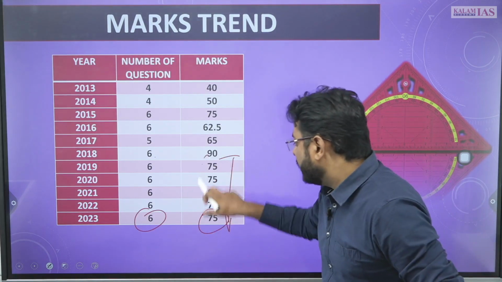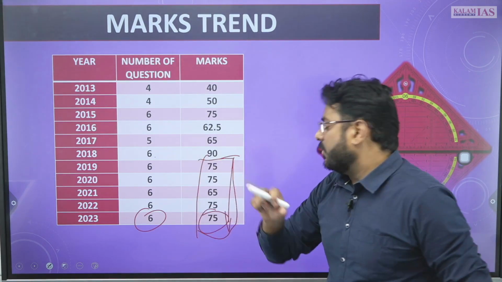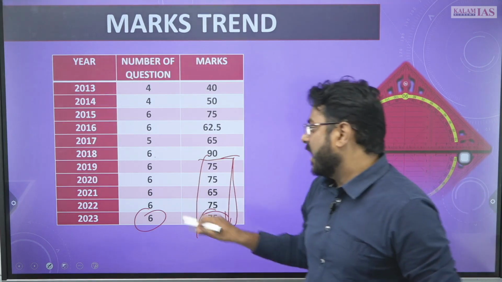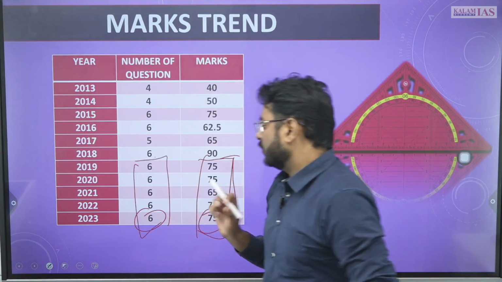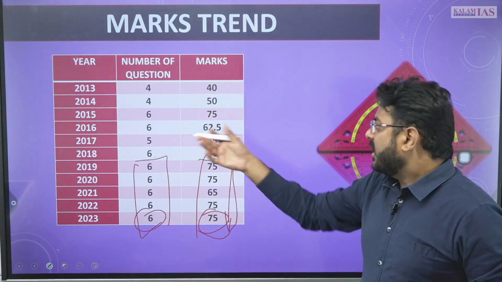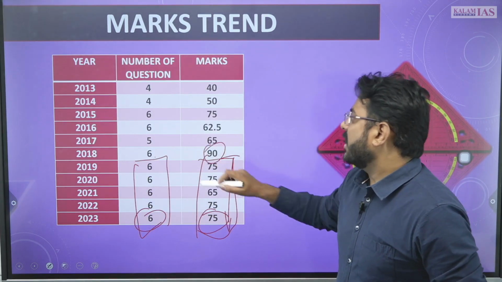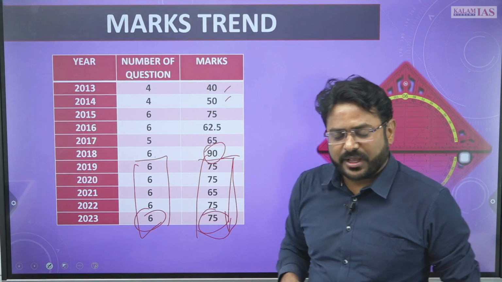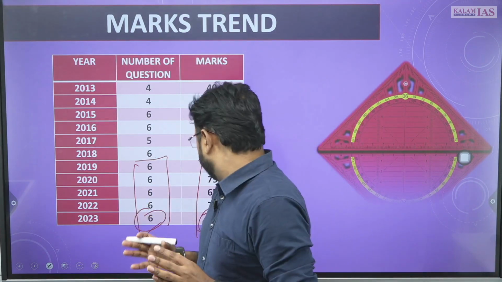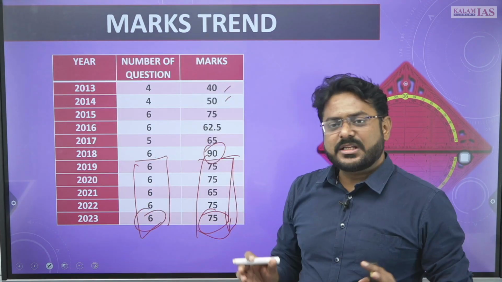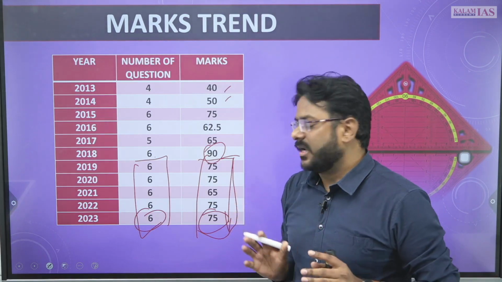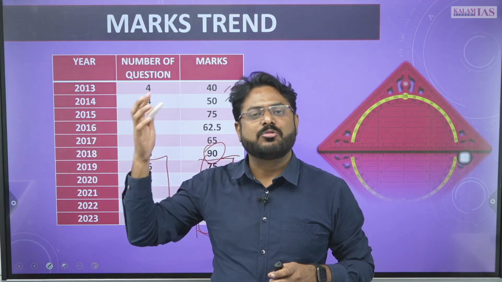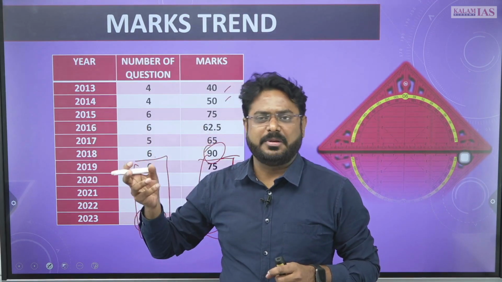Constantly it is asking 75 marks from the Indian society part and it is of 6 questions, right? Earlier sometimes 90 marks question was also asked, sometimes 40-50 marks question was also there, but since last 4-5 years this trend is constant in nature, that near about 65 to 75 marks,